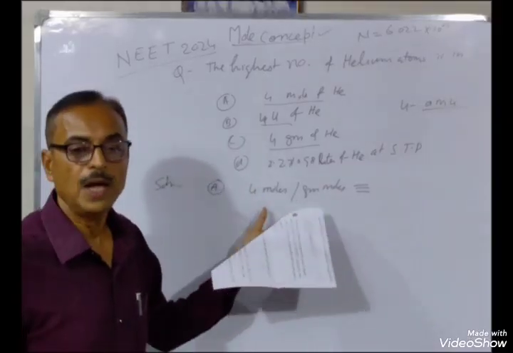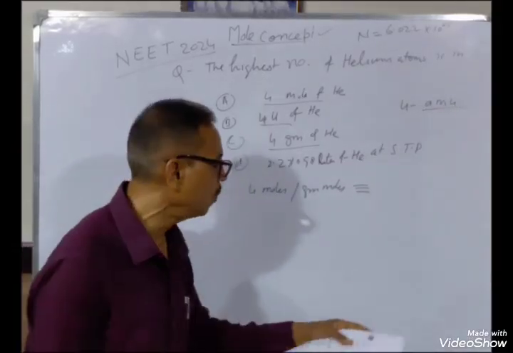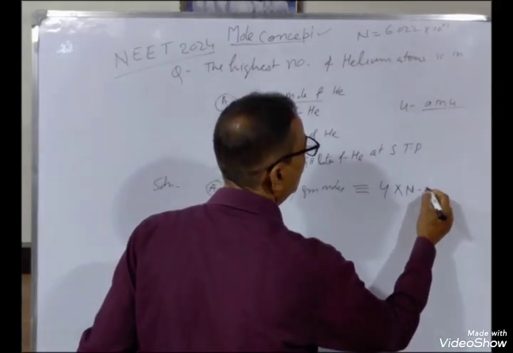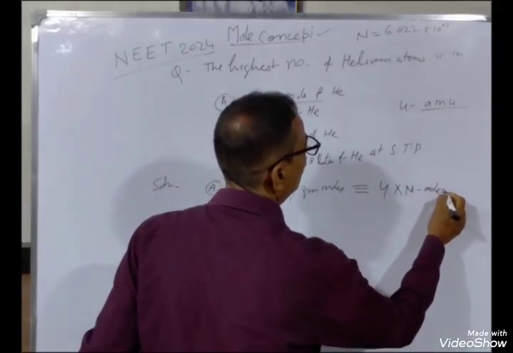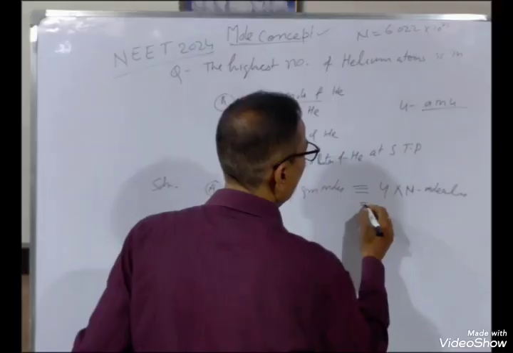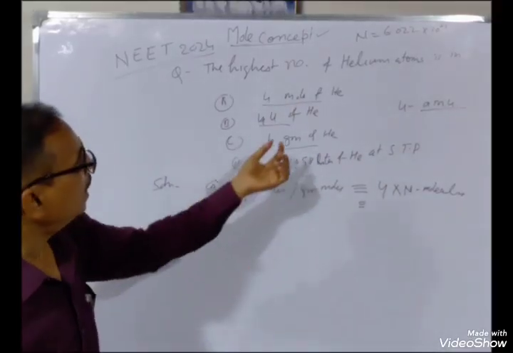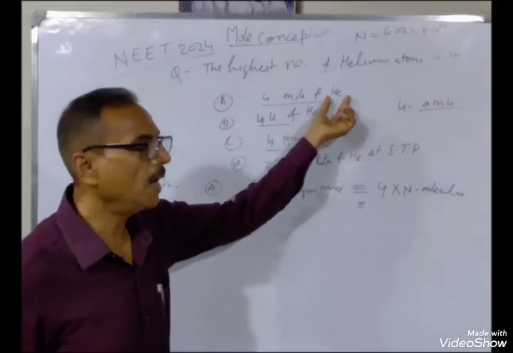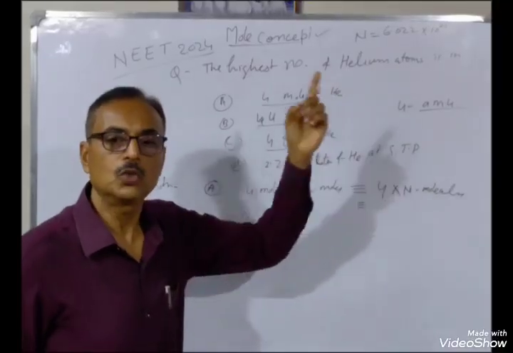Moles multiplied by Avogadro number, you will get the molecules. It means 4 into N. This is the number of molecules. Again multiply by the number of atoms; helium is a monatomic gas. So 1 molecule of helium consists of 1 atom.